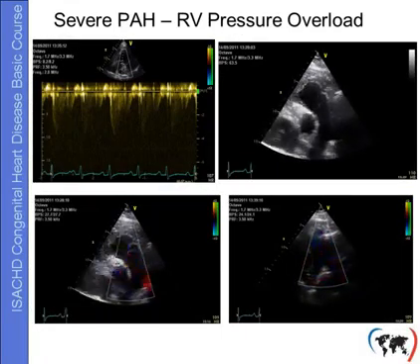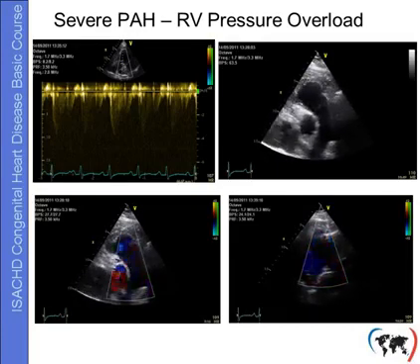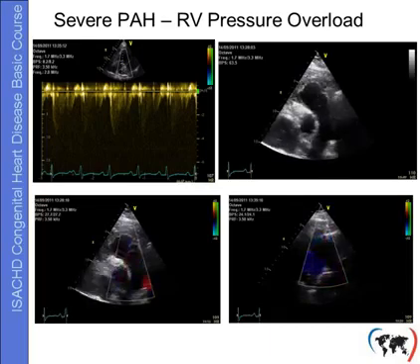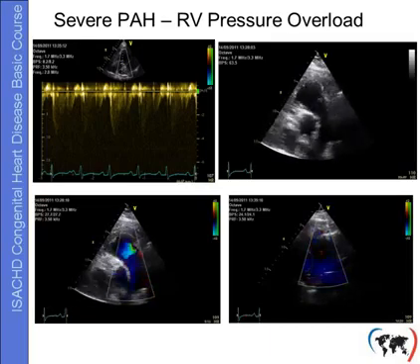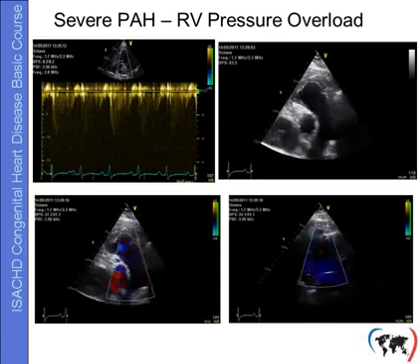There's only mild tricuspid regurgitation, but it can be appreciated that this is with very high velocity, indicating severe increase of right ventricular pressure, and the lack of any obstruction as seen in the short axis views in the right ventricular outflow tract actually confirms that there is pulmonary hypertension. There's no indication for a PDA.